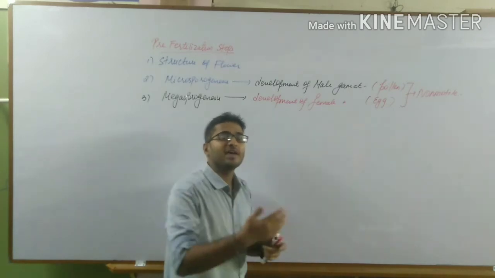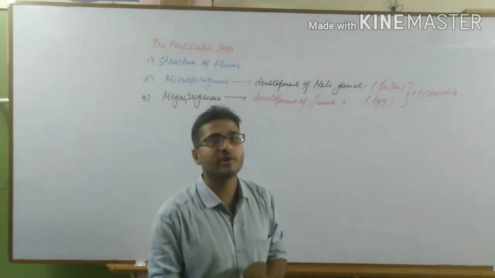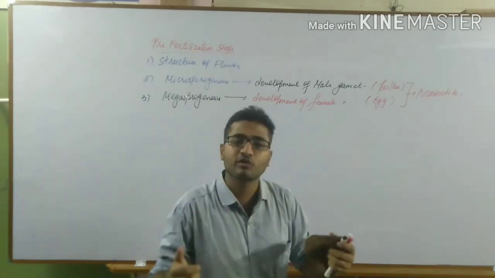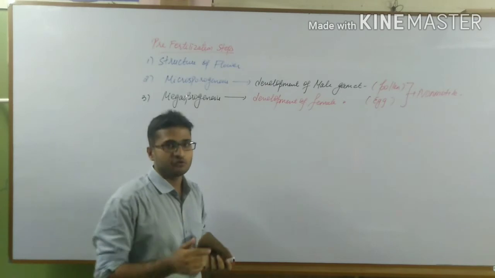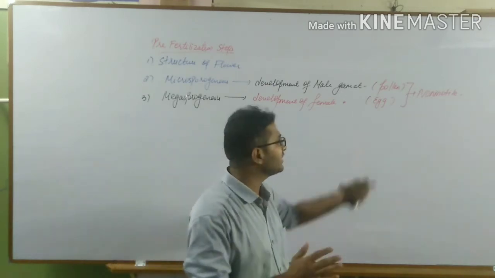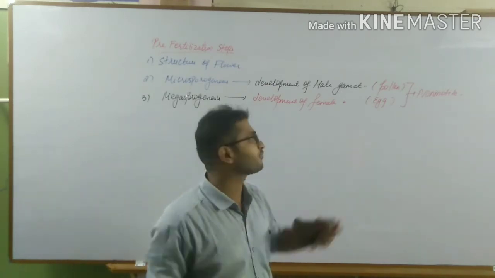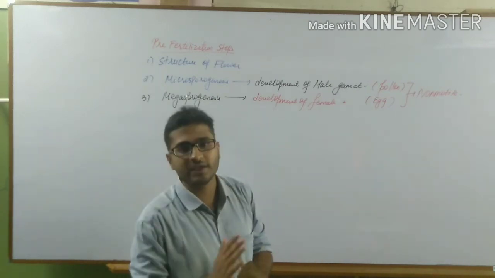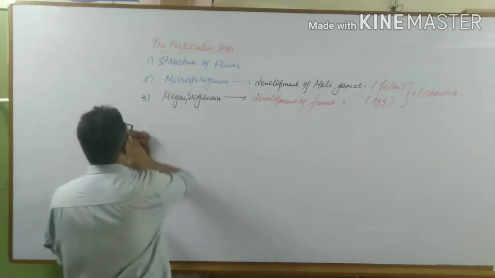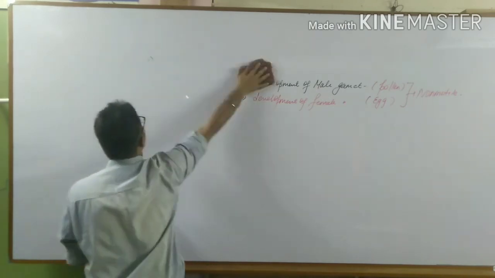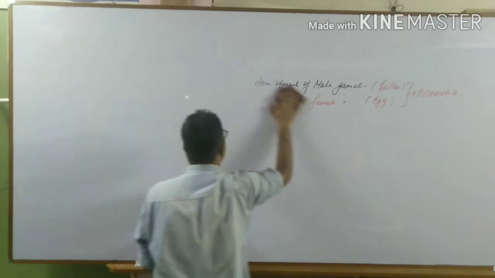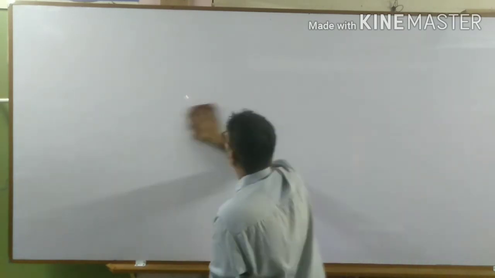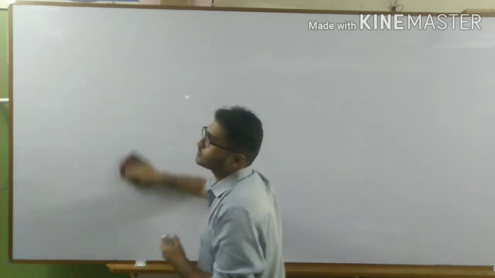So some agency or some sort of process is required in such a way that these two gametes must be brought into close proximity with each other. The process that we are going to study regarding the fusion, where the male as well as female gamete are brought closer, is what we call pollination. So the topic for today's class is pollination. Let us discuss pollination, its types, and the advantages as well as disadvantages, that is merits as well as demerits associated.